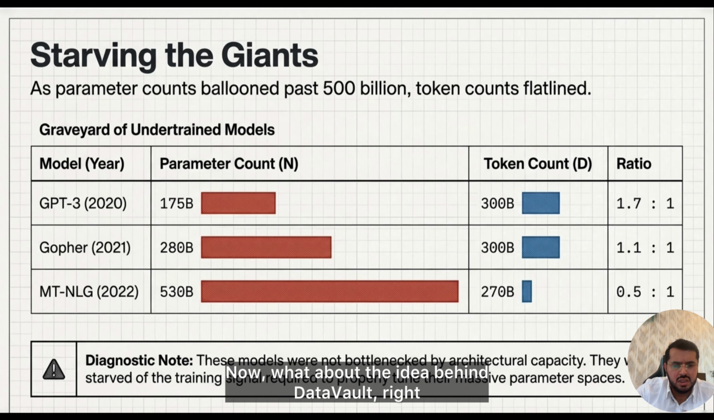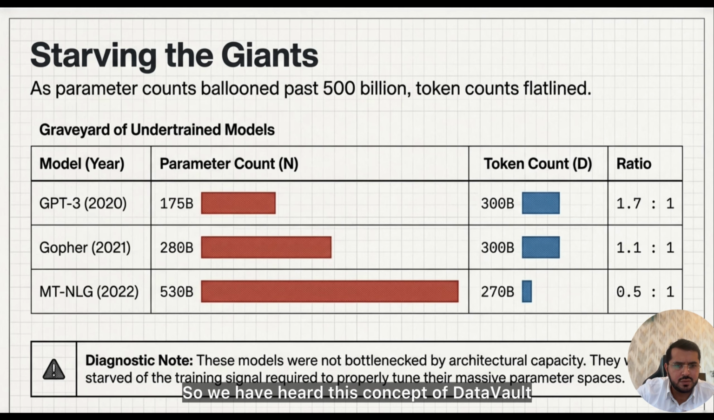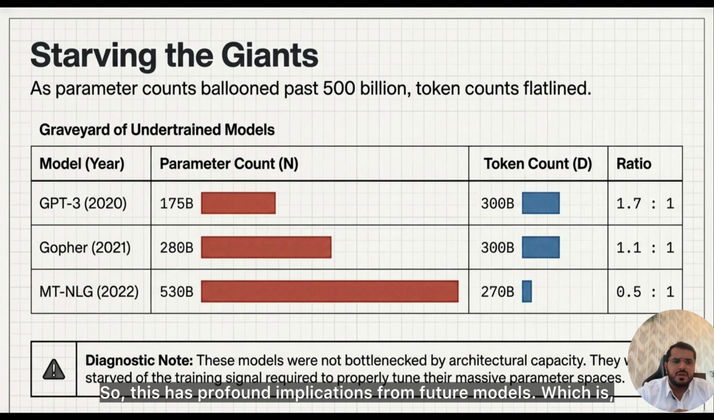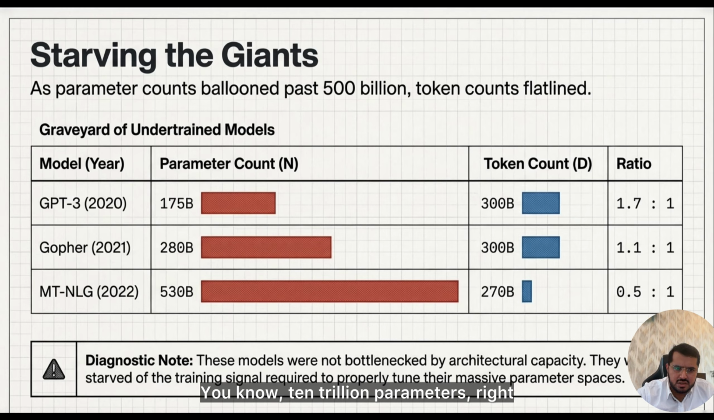Now what about the idea behind the data wall? We have heard this concept of data wall. The major insight from the Chinchilla paper was about what became known as the data wall. The scaling law suggested that optimal training requires roughly 20 tokens per parameter. This has profound implications for future models, say 10 trillion parameters. Consider a hypothetical model that might require 200 trillion tokens of very, very high quality training data.